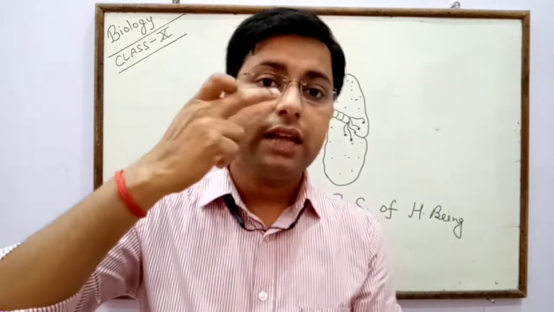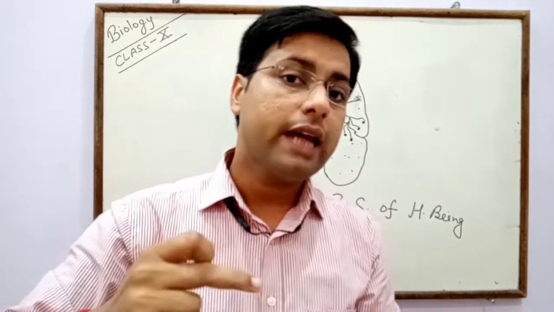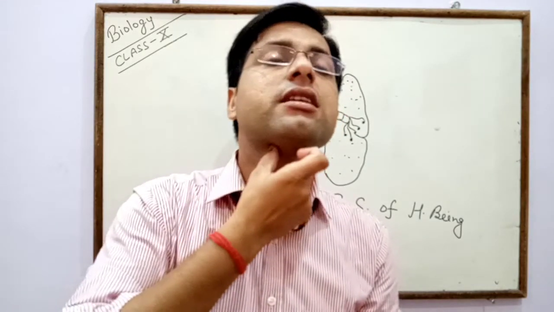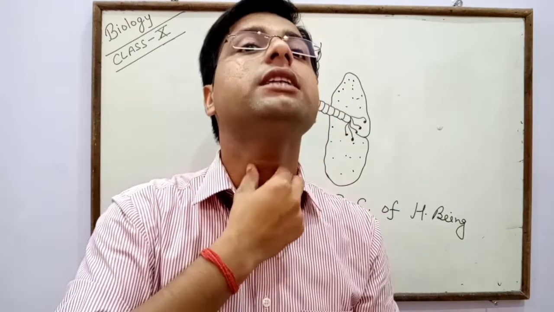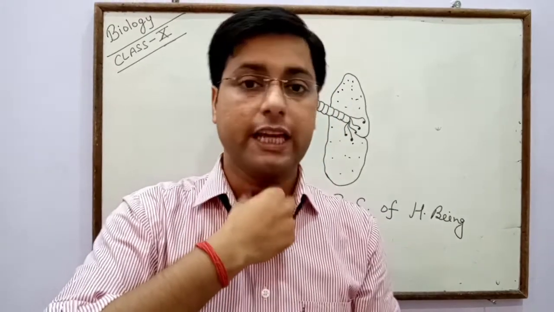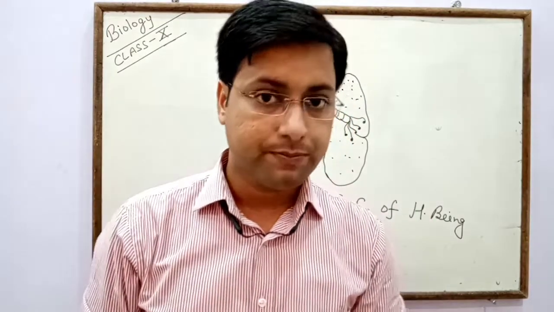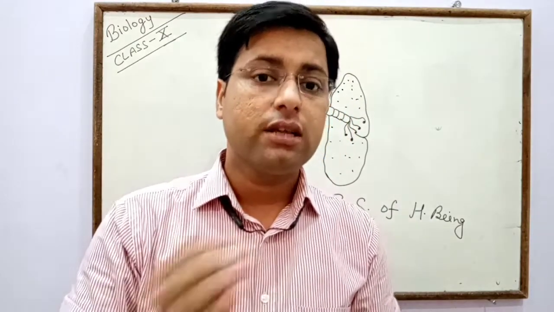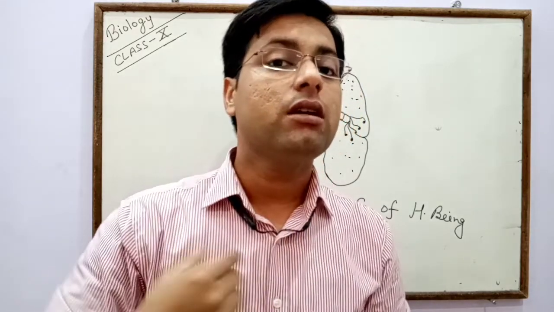After that the air crosses the pharynx, then the larynx, and then enters the trachea. Trachea is also known as the windpipe. Through the trachea the air passes from the larynx to the lungs.